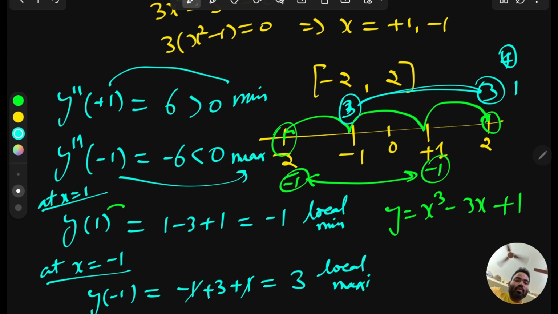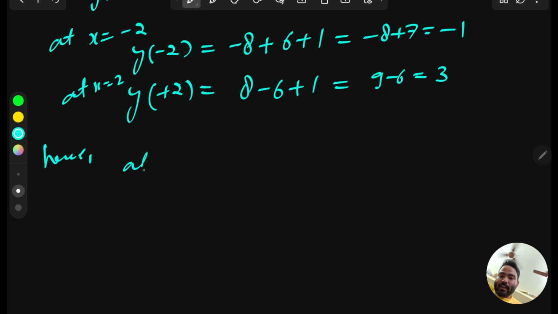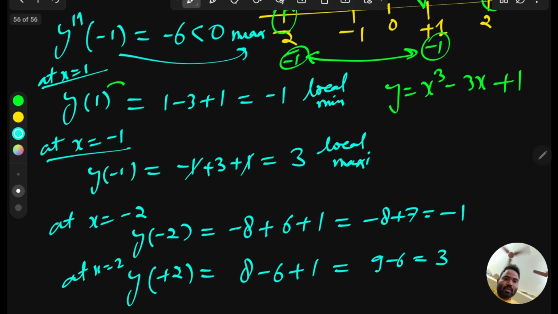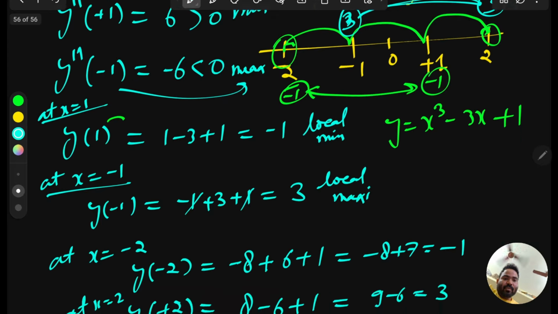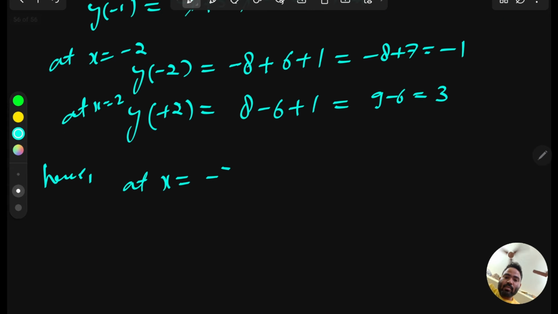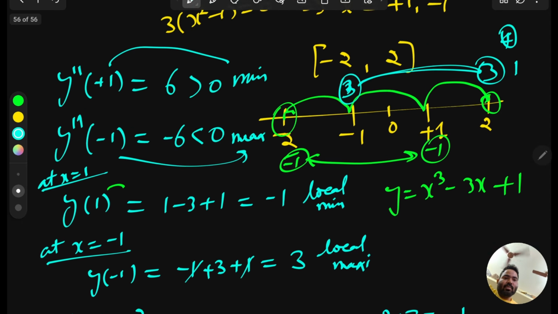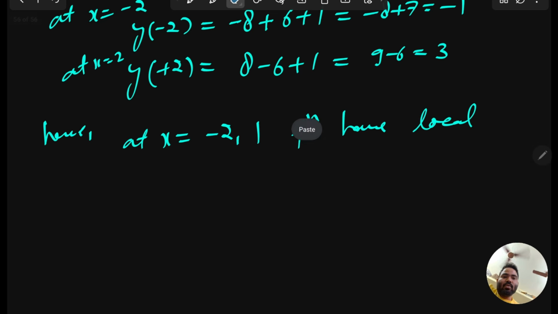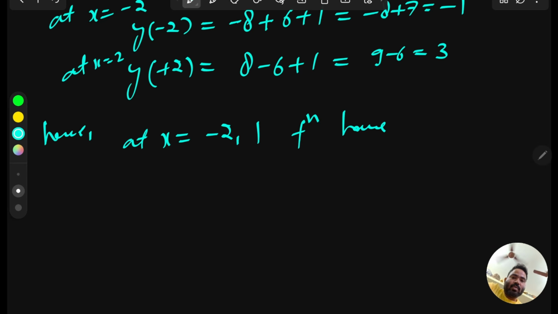So hence we can say, at x equal to minus 2 comma 1, the function has local minima, or instead of local, it becomes global, because we have an interval.